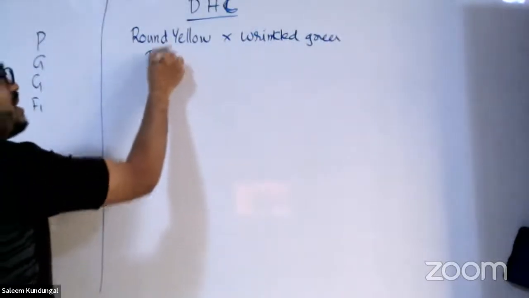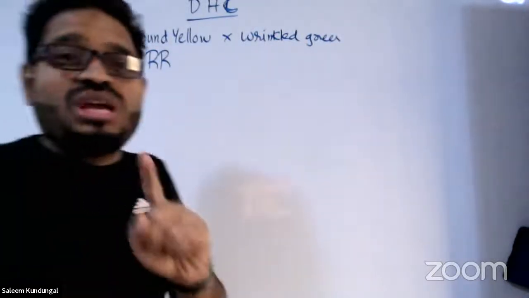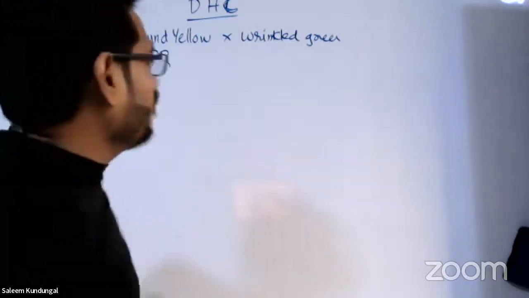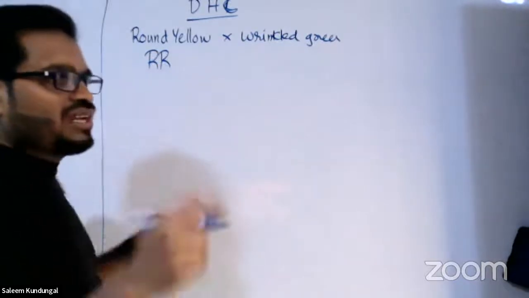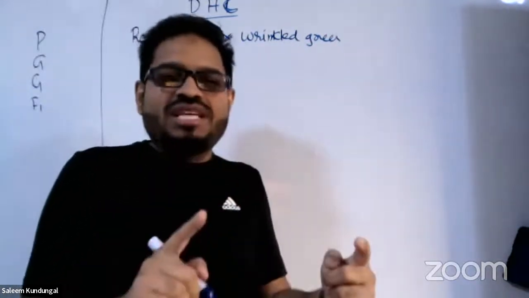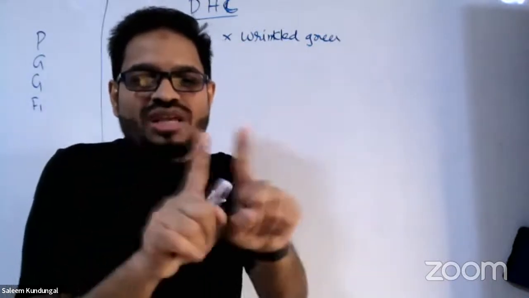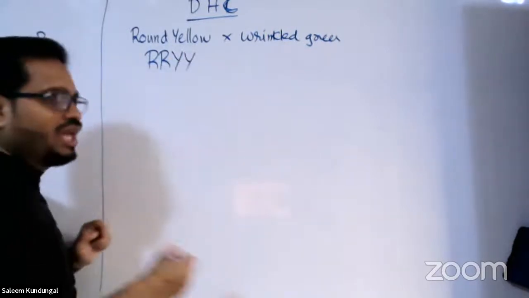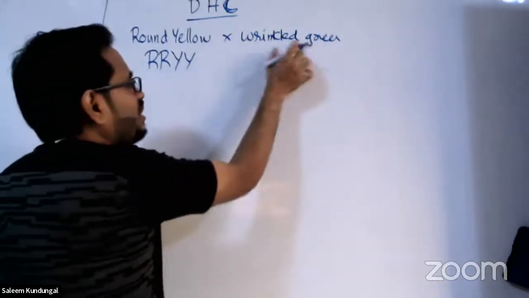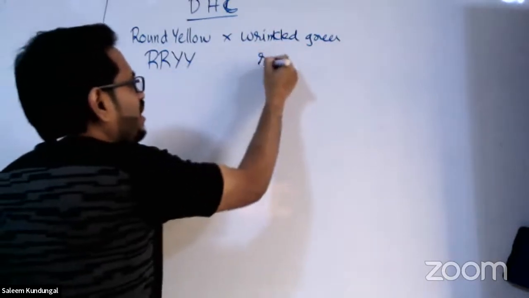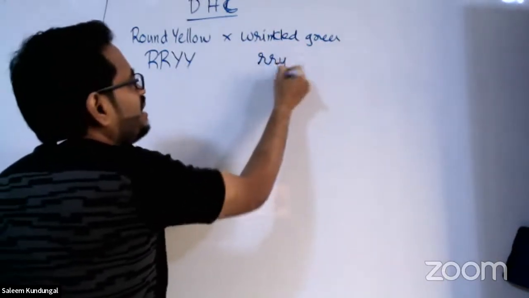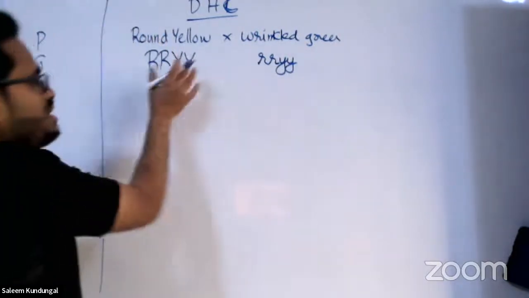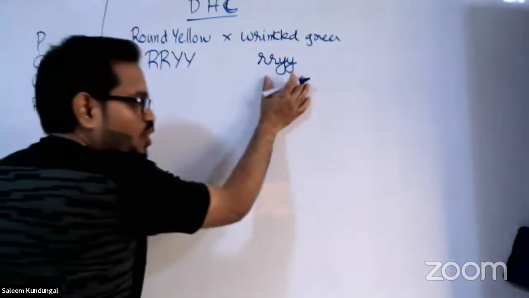Round yellow. Round itself is 2R. The alleles rule you have to follow. Some people write 1R and 1G. Finished, gone. Not like that. Round itself is 2R. Every character comes from an allele because everybody is made from a father and a mother, so every character should be in a pair. Round, yellow also should come as a pair. For wrinkled, you should not use other letters; rather use the small letters of round. Wrinkled is contrasting, and green is yellow's contrast, so you use small letters yy. This is homozygous, and this is also homozygous.